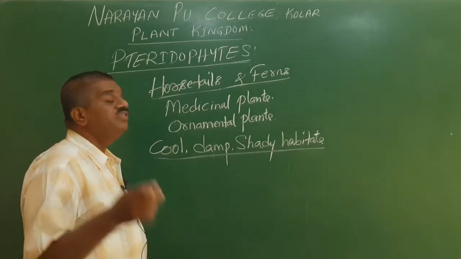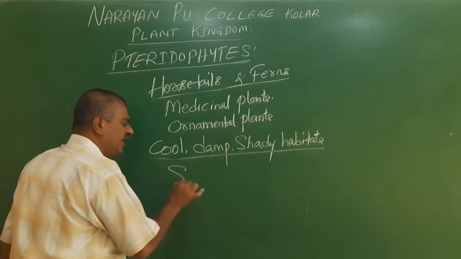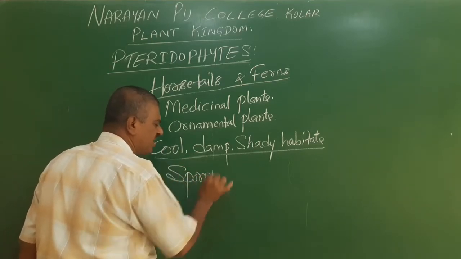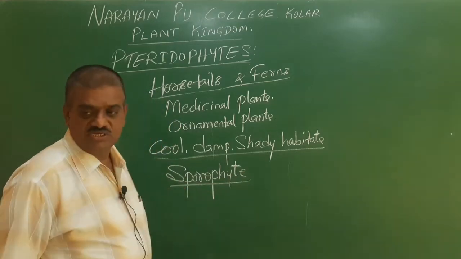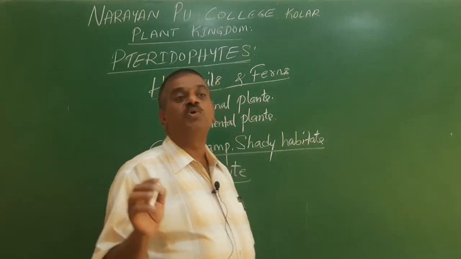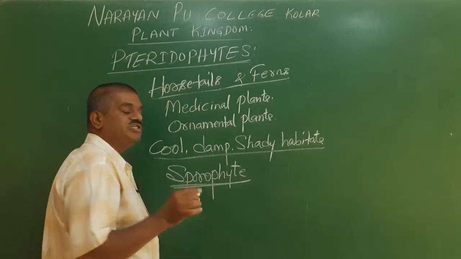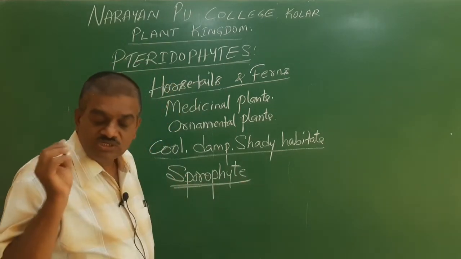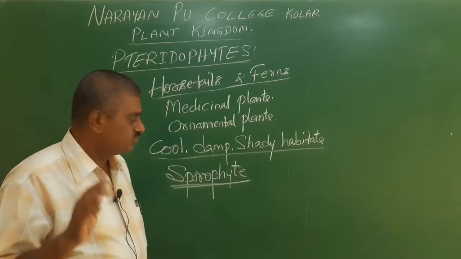Next, the plant body has the presence of sporophyte. The main plant body is sporophyte. The meaning of sporophyte is the plant which produces spores.